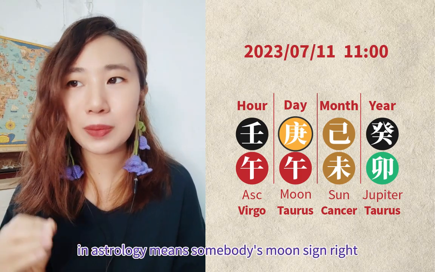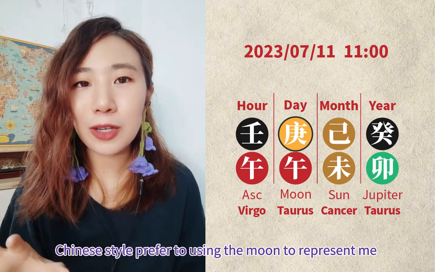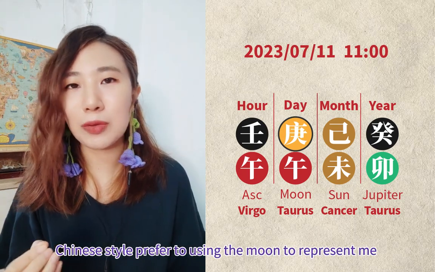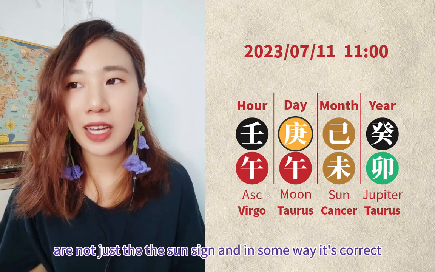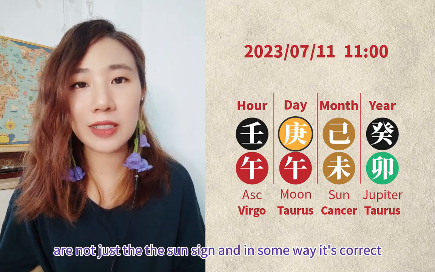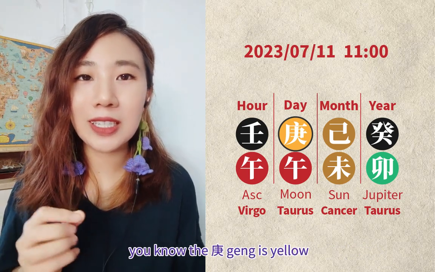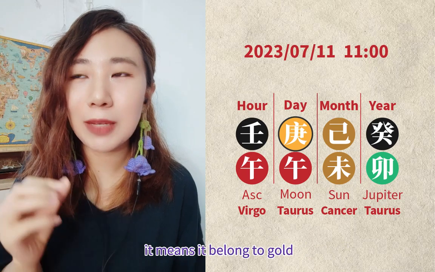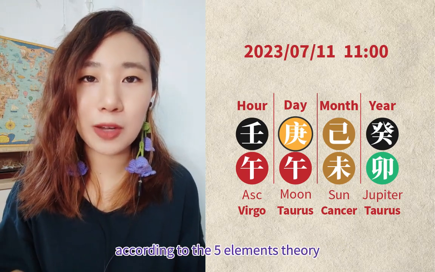In astrology, that means somebody's moon sign, right? The Chinese style prefers using the moon to represent me, not just the sun sign. And in some ways it's correct. Okay, this is gonna be funny and complicated. You know, the 庚 is yellow. It belongs to gold, according to the 5 elements theory.